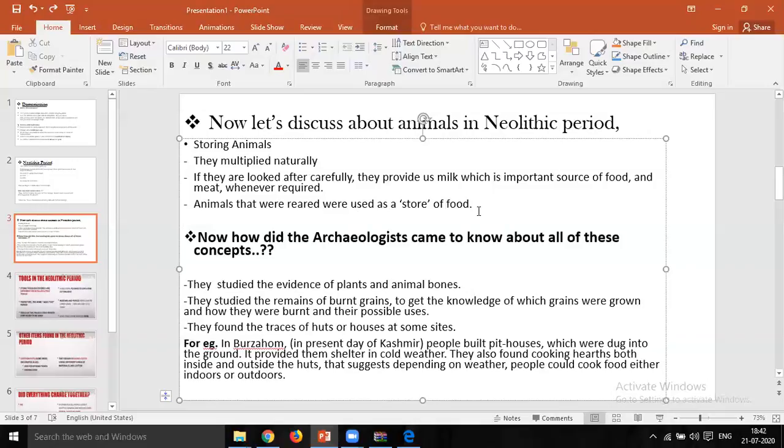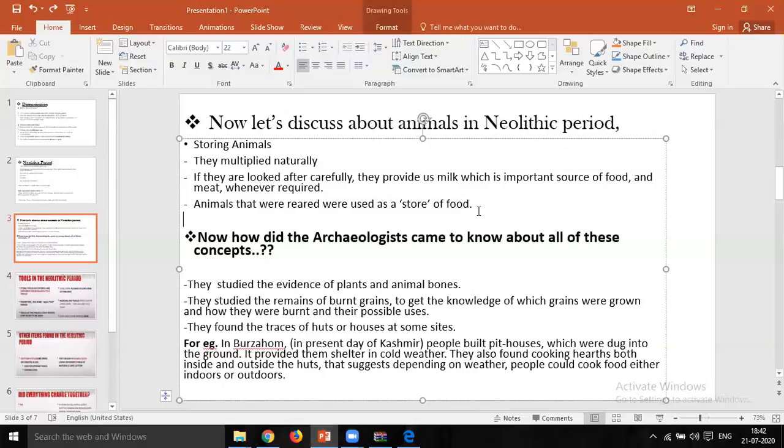So this was part of the storing of animals, the kind of activities that took place in the Neolithic period. Okay. Now let us come to page number 18. Let's discuss finding out about the first farmers and herders.